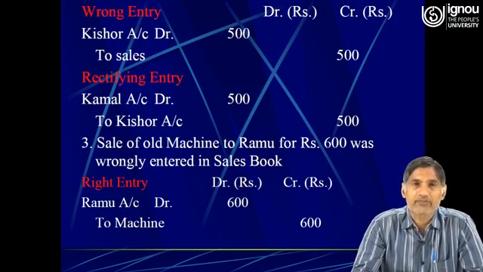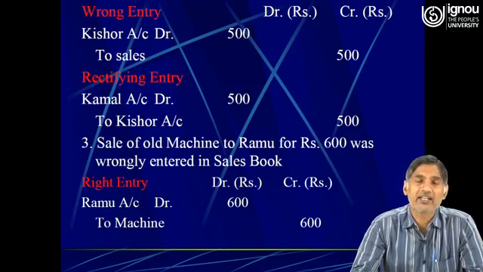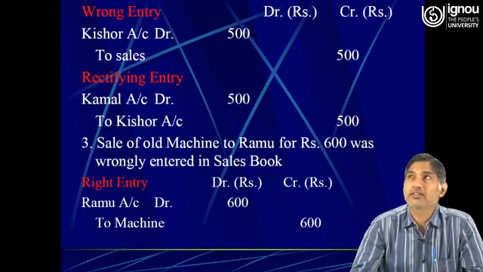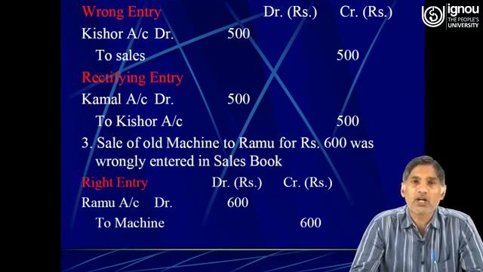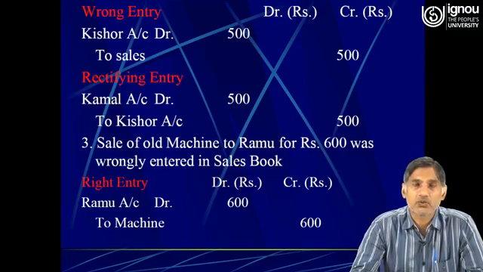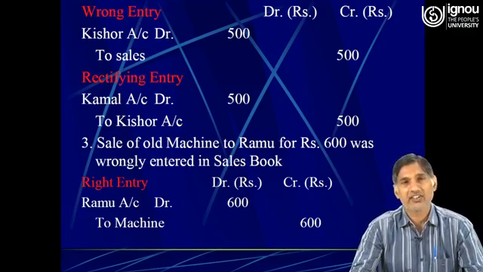So therefore, in the rectifying entry, we will pass the journal entry Kamal account debit to Kishore 500 rupees. So here, dear learners, the problem in this entry was that Kishore account was unnecessarily debited. So in order to nullify the effect, we credited the Kishore account.